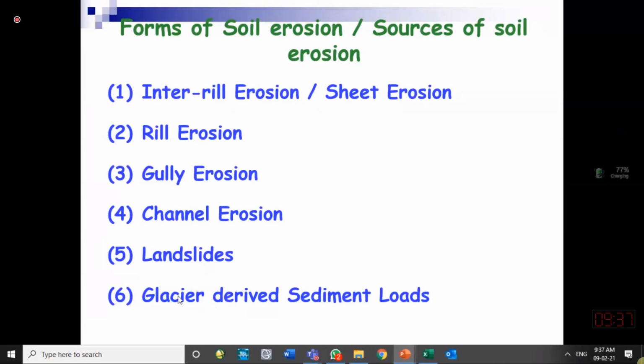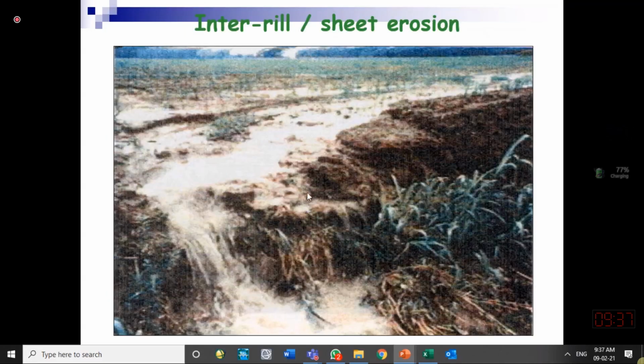So glaciers can also bring sediment into the channel. Landslides can also bring sediment into the channel, and soil erosion because of raindrops, sheet erosion and rill erosion can also bring it. Why are we studying it? For having a stable channel, we should know how much sediment is coming.